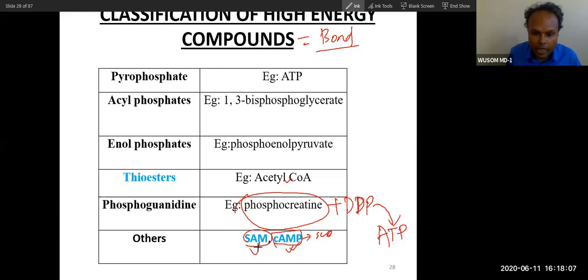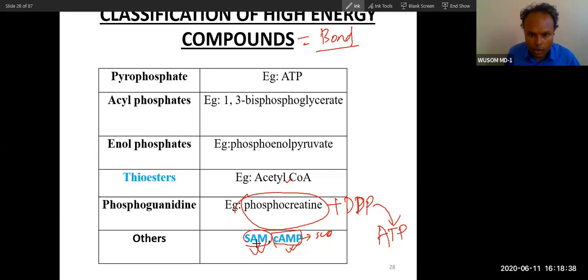And this SAM is very important. These are the few compounds that are important. What I mean to say is that any reaction that starts with a high energy compound, the energy from the bond in this compound will provide energy to the reaction. For example, synthesis of citrate will get energy from acetyl coenzyme A, and ATP synthesis provides energy from this.